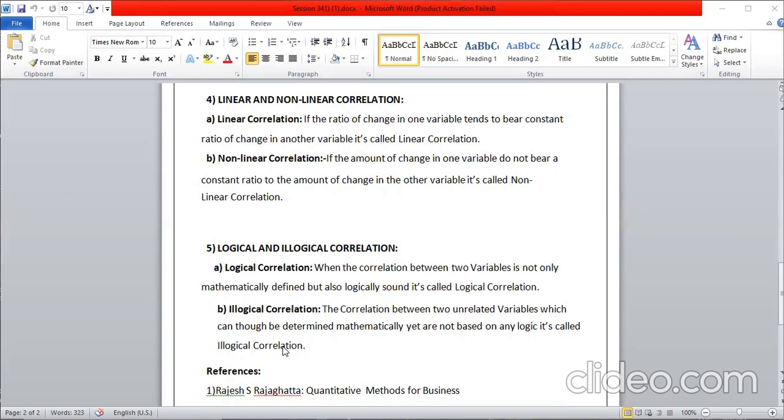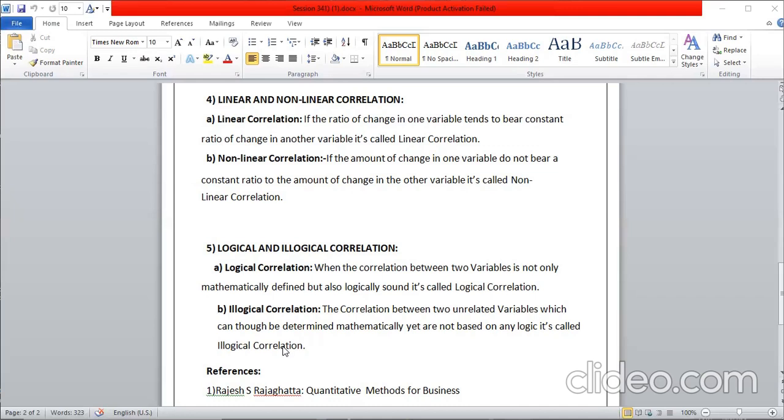Logical means what the mathematical value got, the same thing is applicable in practice also. But illogical correlation means what you determined does not have its own applicability in implementation, or practically we cannot approve this one. Illogical, it cannot be approved because it is entirely different, what the mathematical value you arrive at and what it is practically. If it is not matching, then what you have derived is not successful.